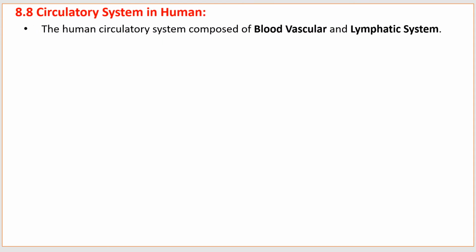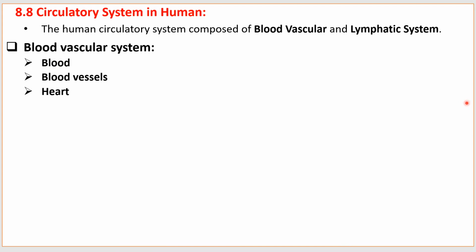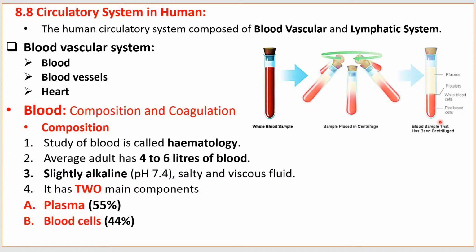Circulatory system in human. The human circulatory system is composed of the blood vascular and lymphatic system. First of all, we will see the blood vascular system. The blood vascular system comprises blood, blood vessels and heart. Blood. First of all, we'll see composition of blood. Study of blood is called hematology.